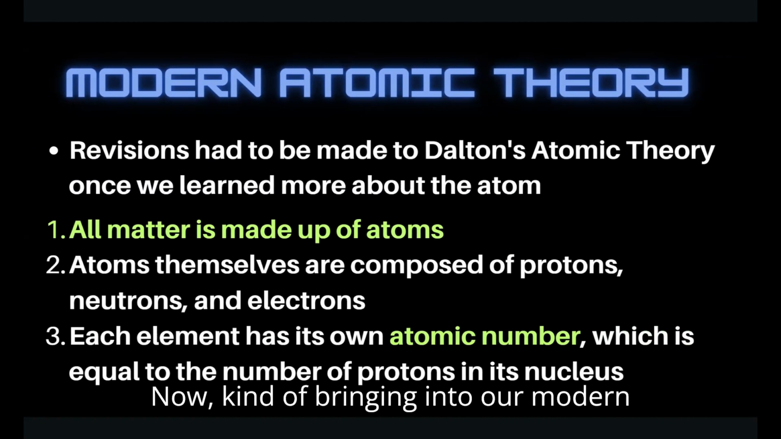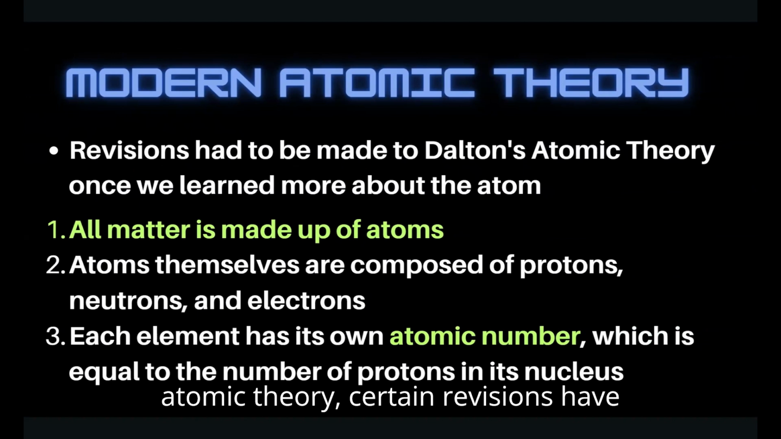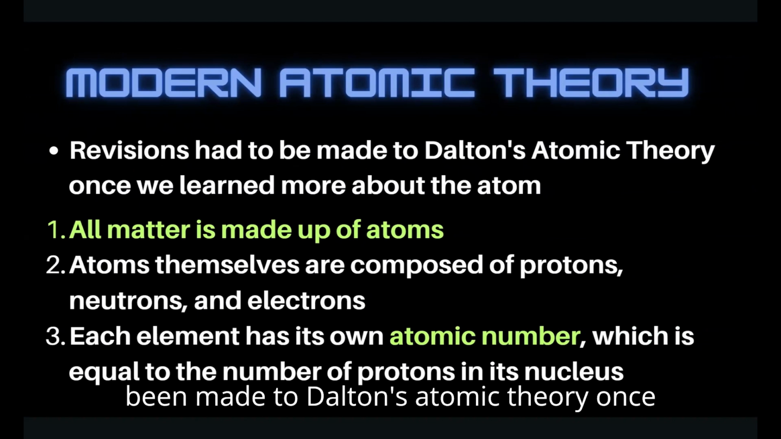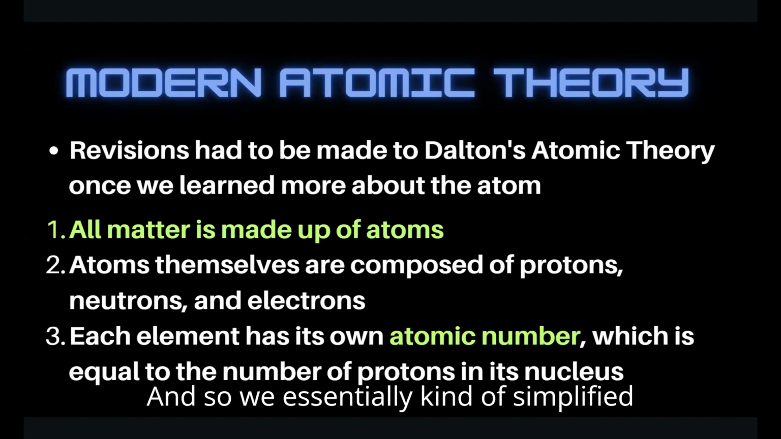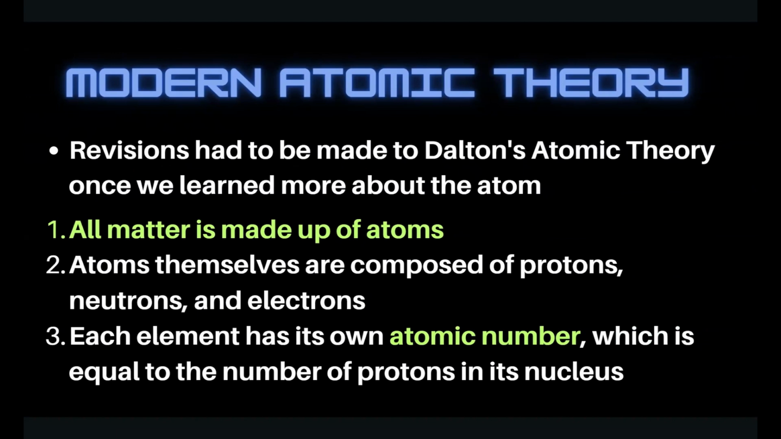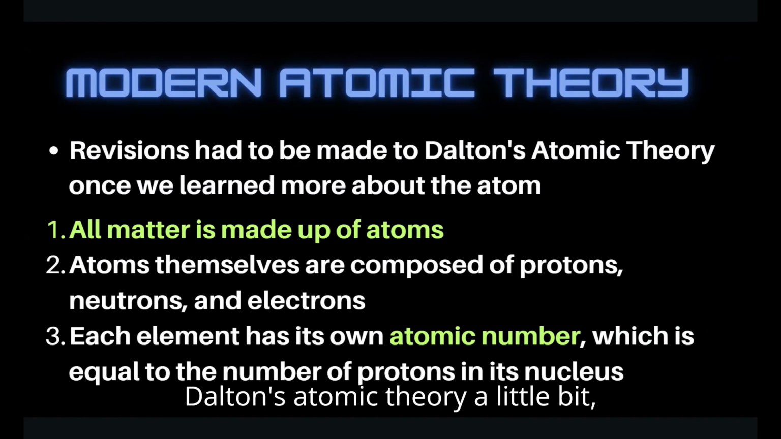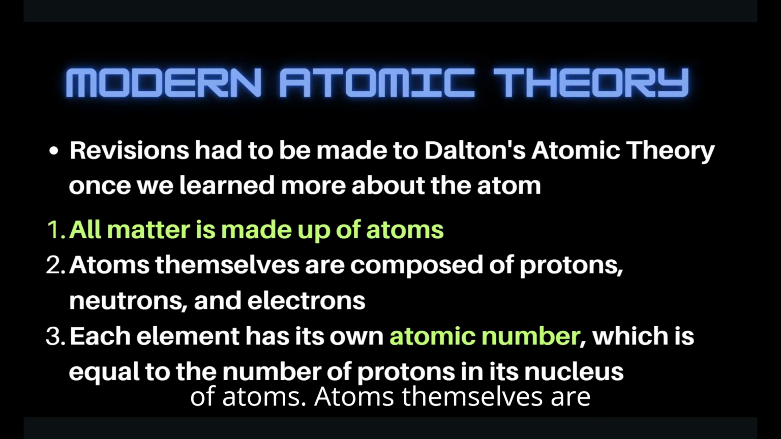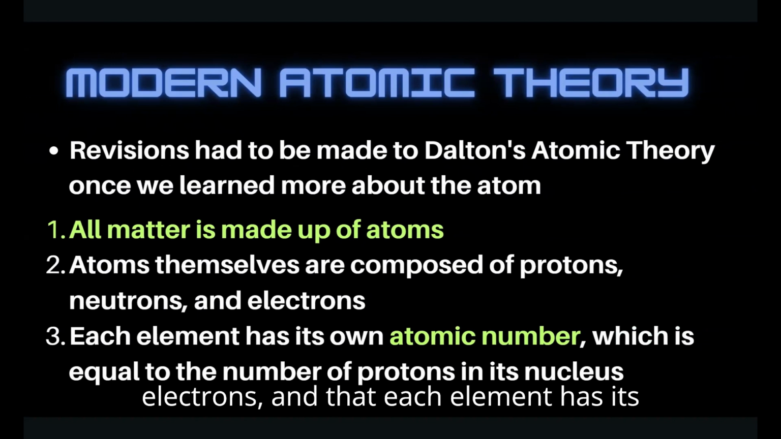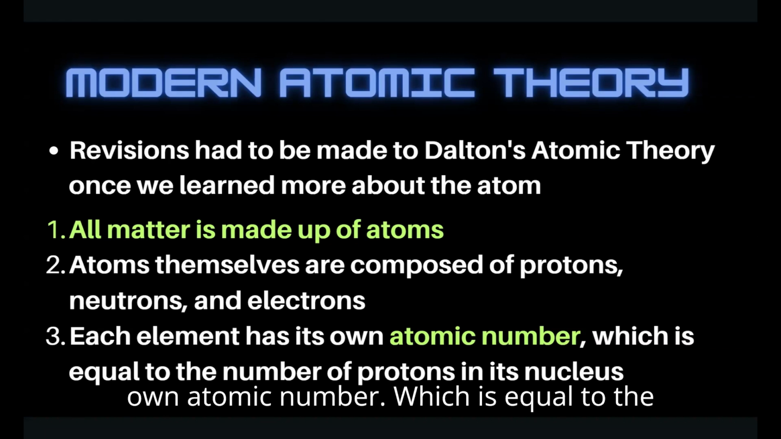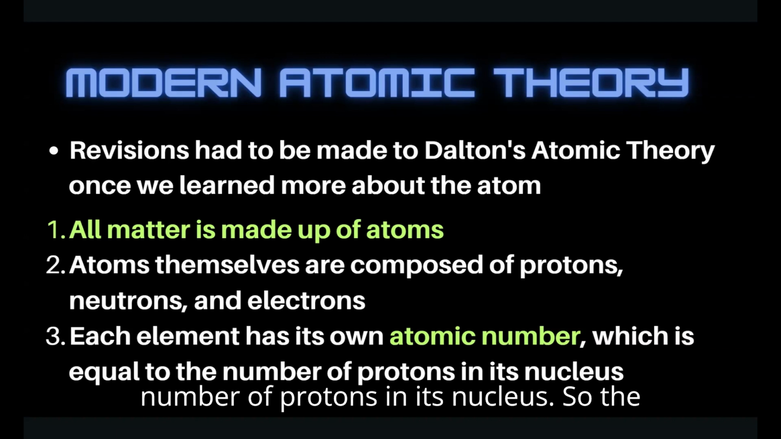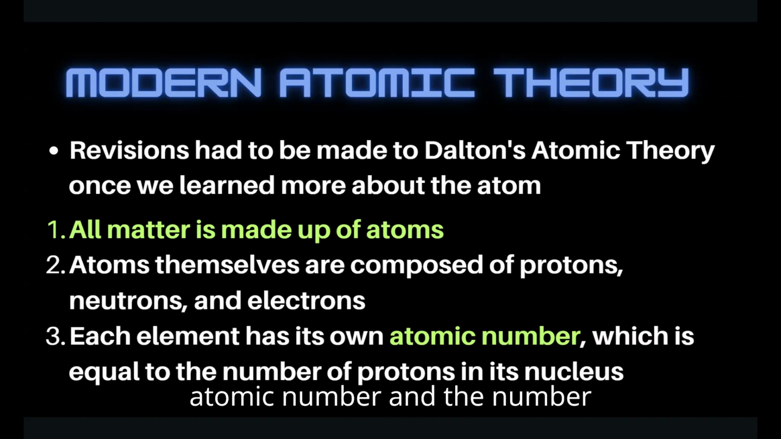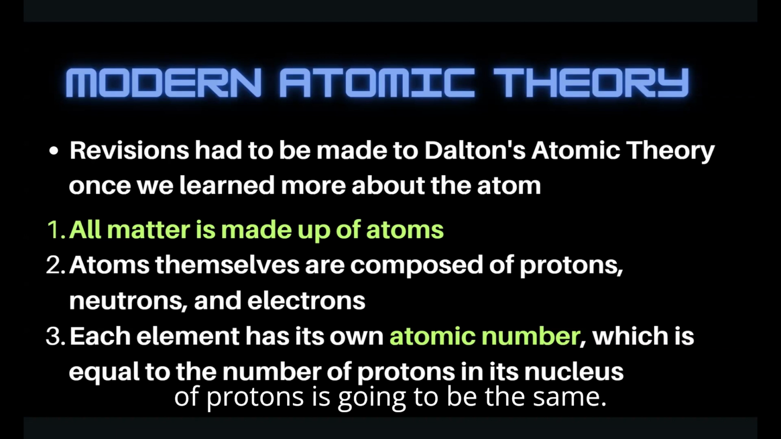Now, kind of bringing us into our modern atomic theory, certain revisions have been made to Dalton's atomic theory once we really learned more about the atom. We essentially simplified Dalton's atomic theory a little bit, and we had to get rid of a few things. Our first is that all matter is made up of atoms. Atoms themselves are composed of protons, neutrons, and electrons, and each element has its own atomic number, which is equal to the number of protons in its nucleus. So the atomic number and the number of protons are going to be the same.